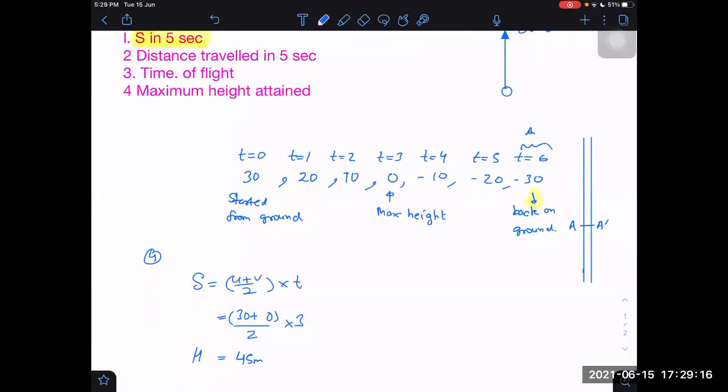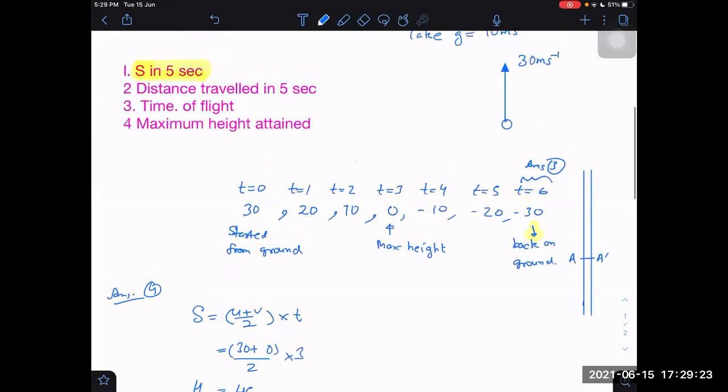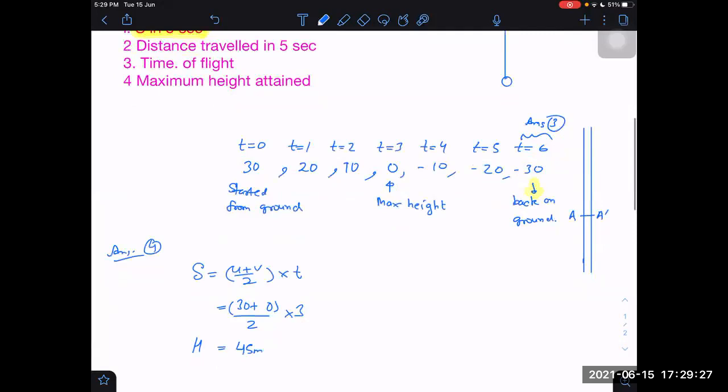This is the answer for third. And this is now the answer for fourth. What about the answer for displacement in 5 seconds? After 5 seconds, what is the velocity? Minus 20. So let us answer the first one.